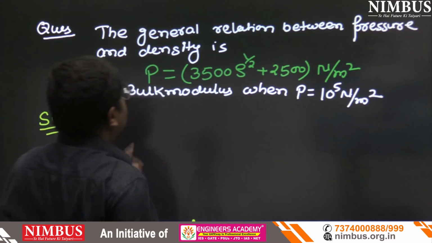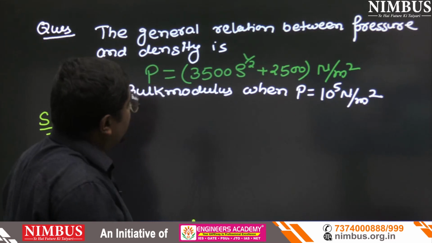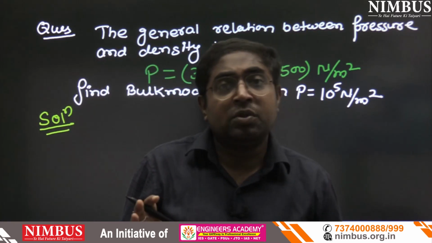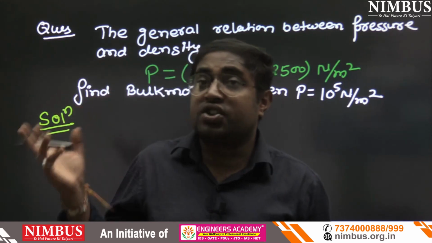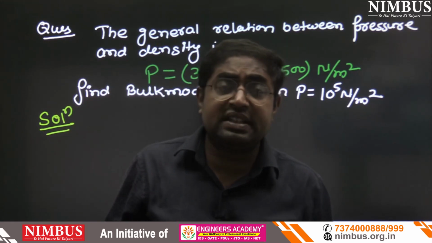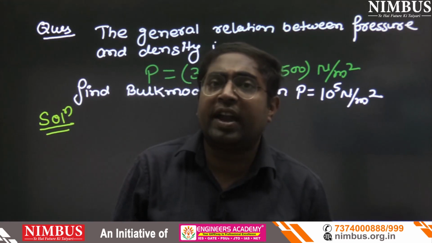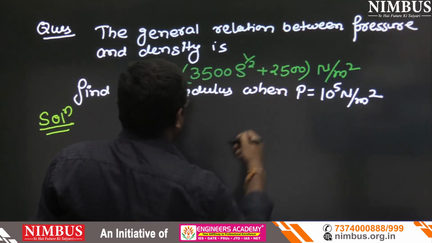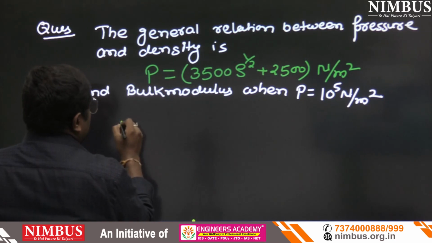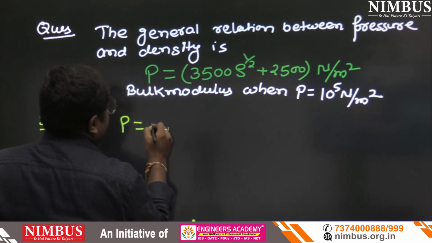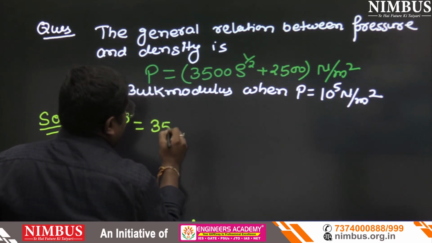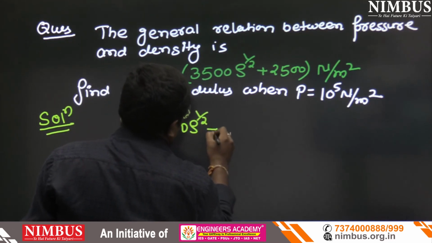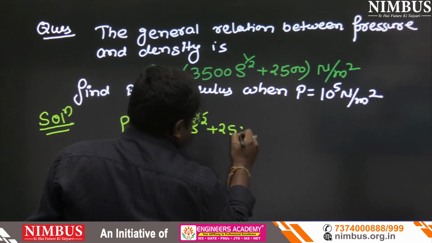So the solution. Here P is given. Which formula should I apply first? First we have to think about that. Is volume mentioned here? The answer is no. Volume is not given. So what is given? P equals 3500 rho to the power half plus 2500. That is given only.